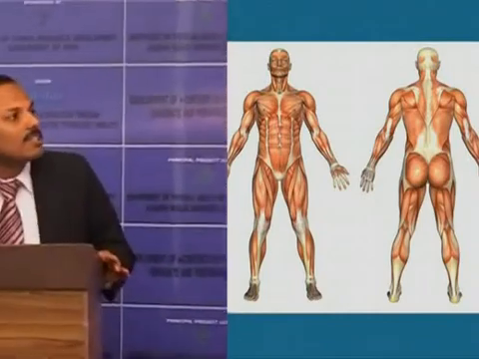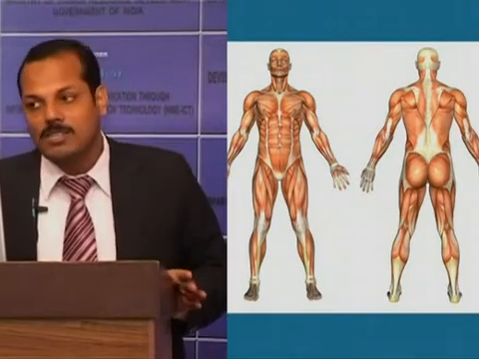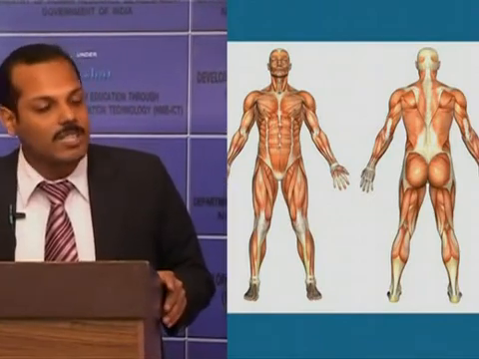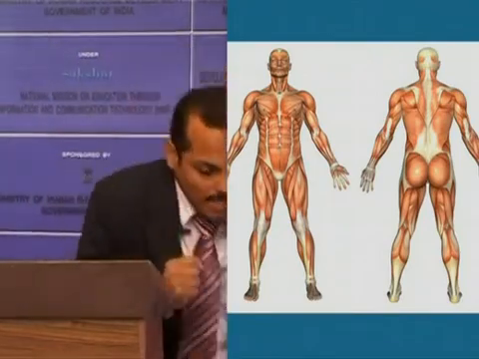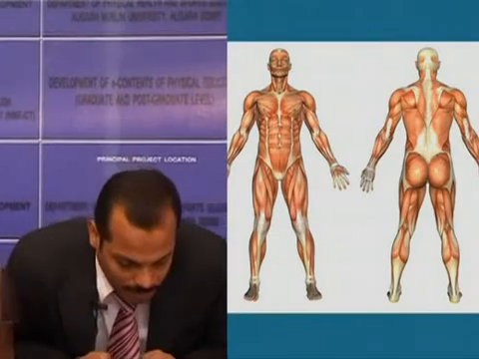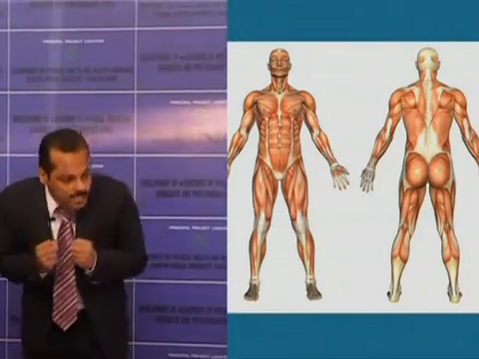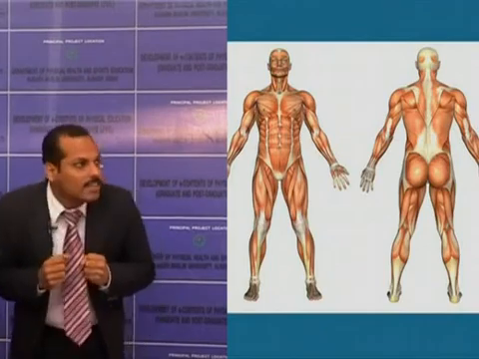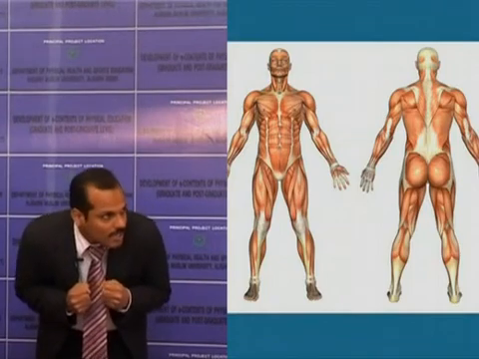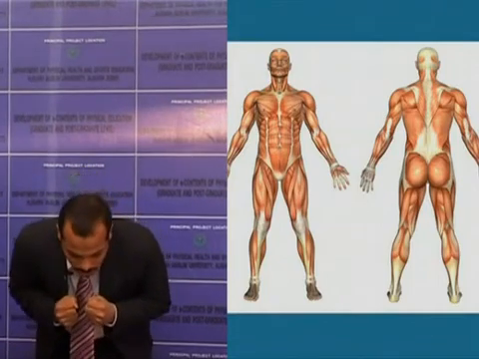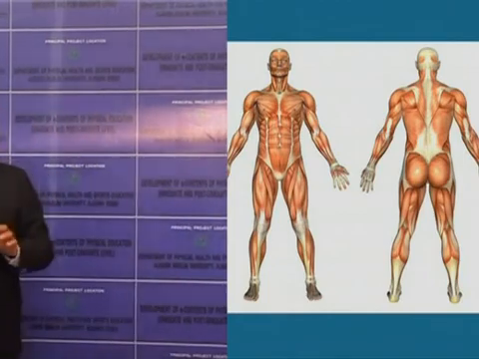Next type of gait is the Parkinsonian gait. It is seen in Parkinson's disease. It is also called festinating gait. Here the trunk is bent forward, legs and arms are stiff, and there are short shuffling steps. It feels like the person is chasing the center of gravity. That is, the trunk will be bent forward, legs and arms are stiff, and with a short shuffling gait the person will walk, as if chasing the center of gravity.